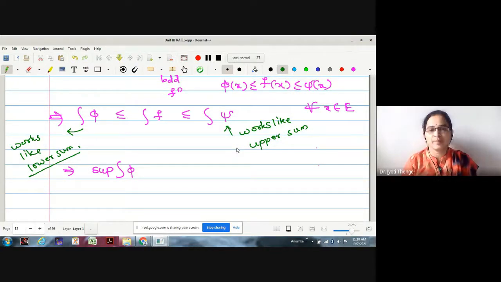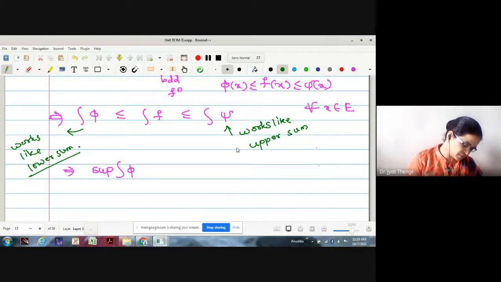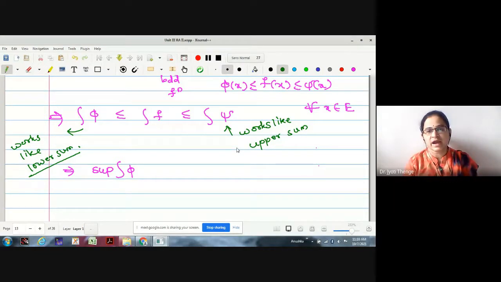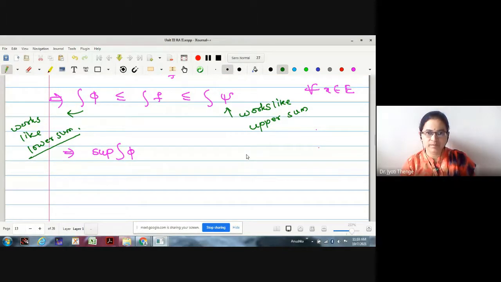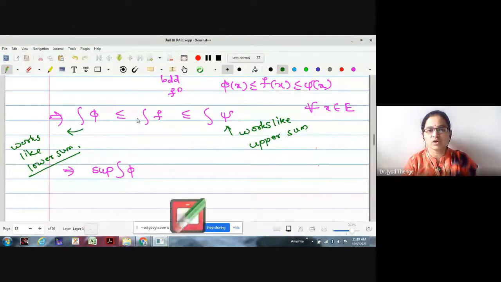And in Riemann integration, we have already studied that whenever we have some upper sums and lower sums, then we were going to find the supremum of the lower sums and the infimum of the upper sums. And we were saying the function is integrable if both these, the infimum of upper sum and the supremum of lower sum, are equal.